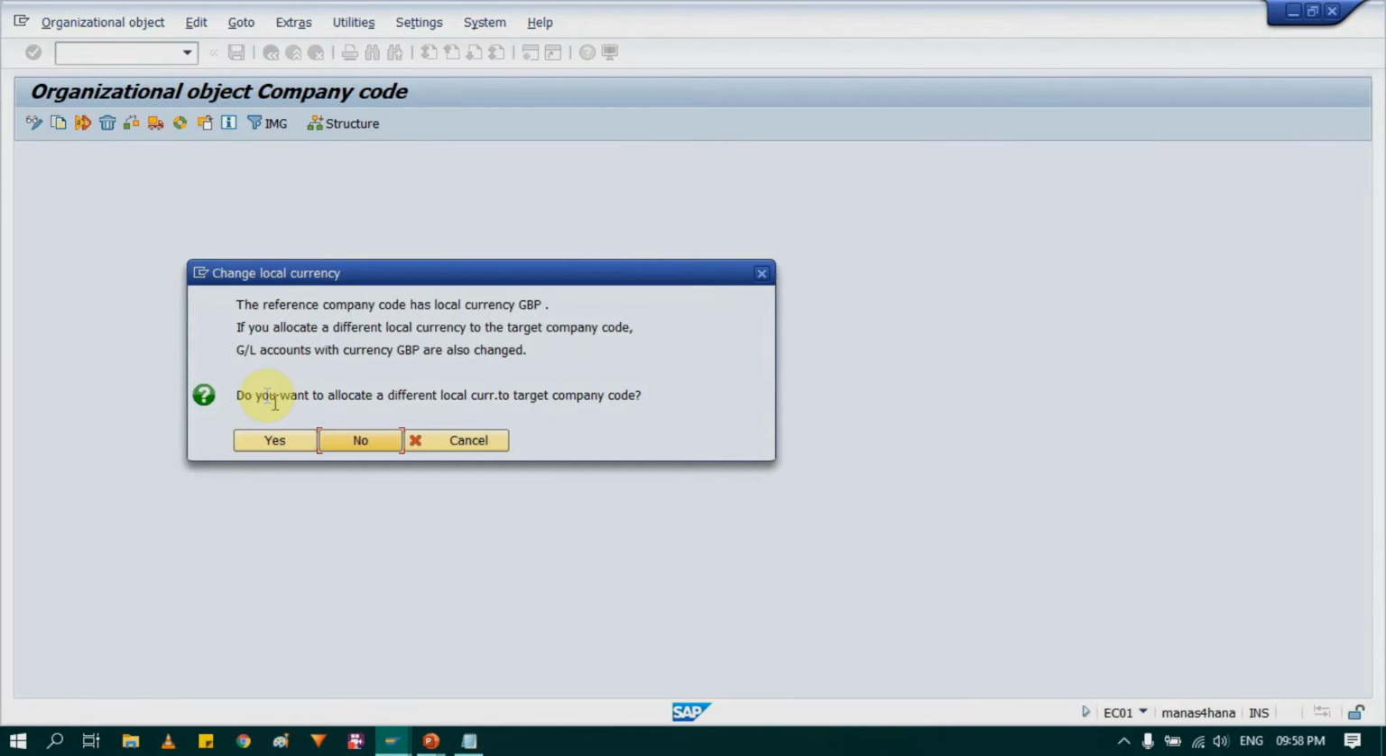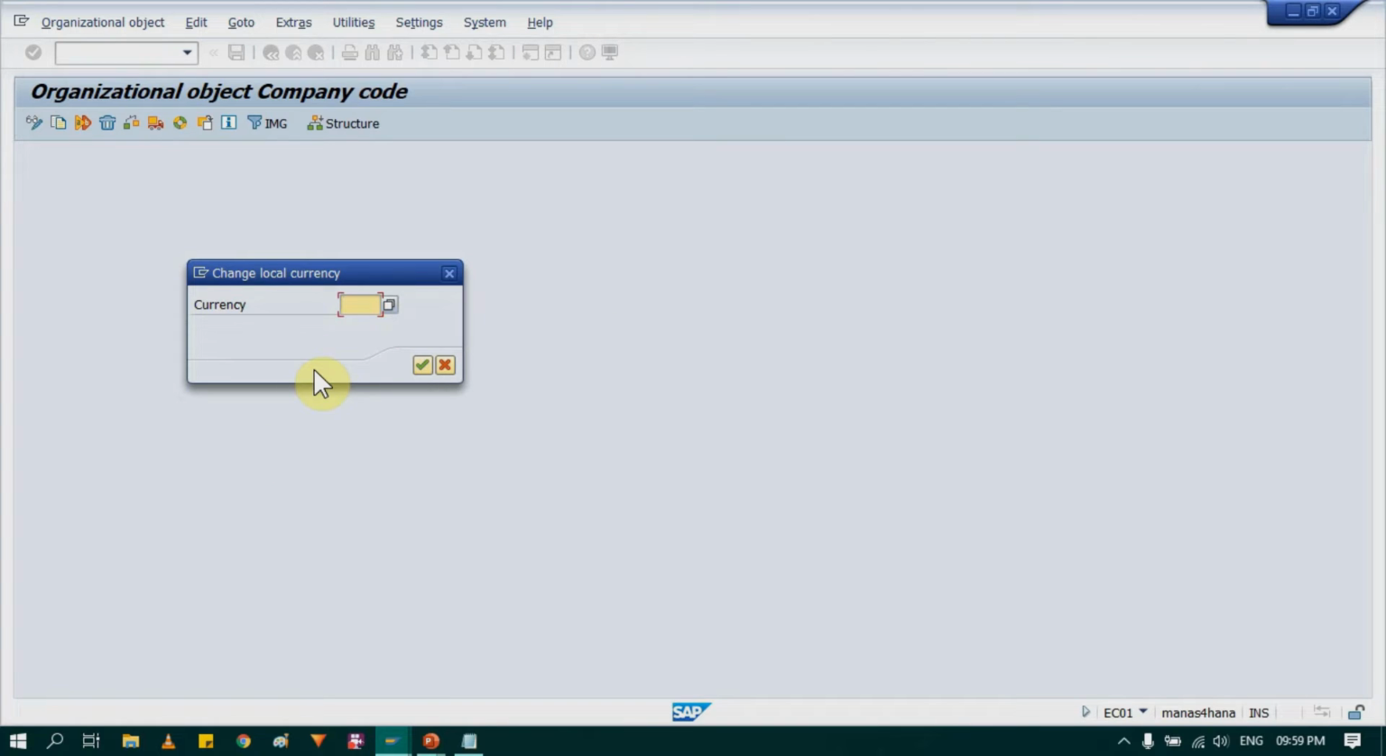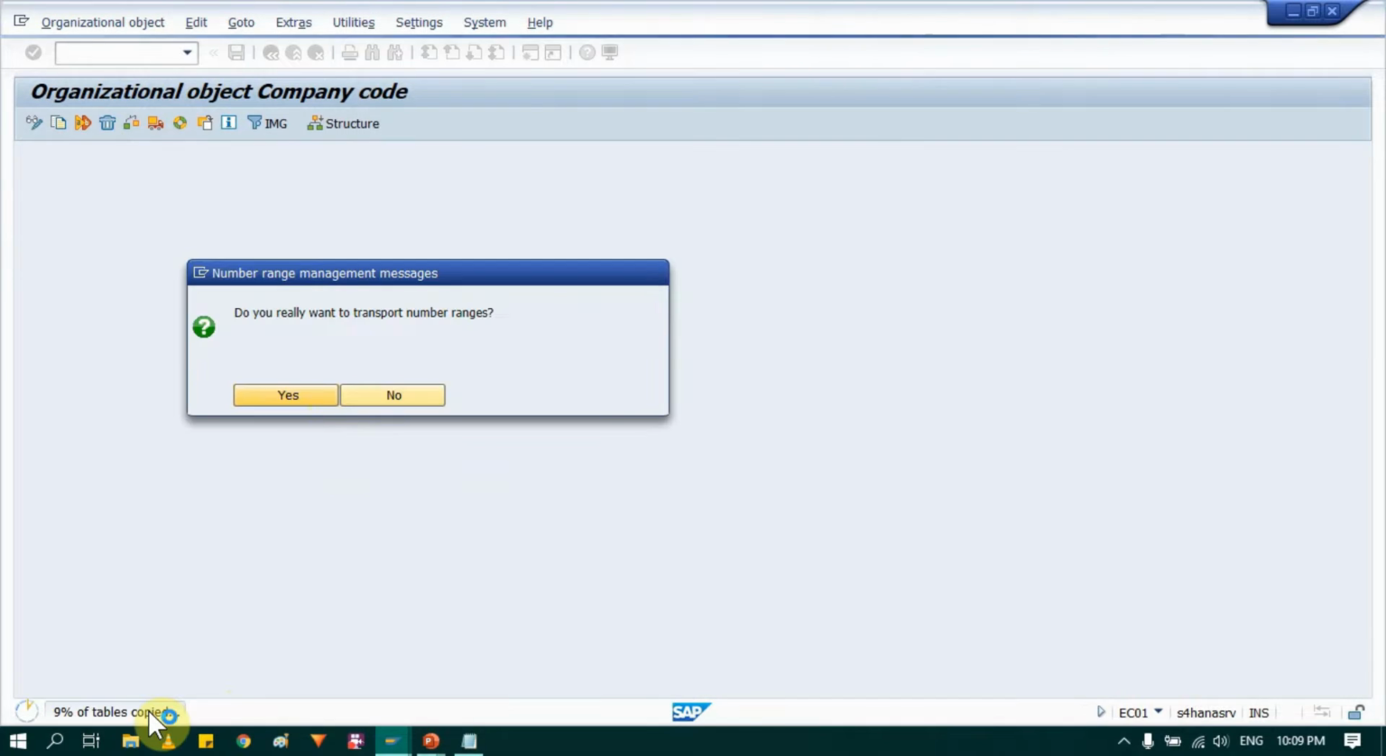Again, the system is asking that the currency of the company and the target are different, so just say yes. Then provide the currency in which you want to create the new company code. I want to create it in EUR, so I have provided that currency, and again continue. Now see, the system is copying all tables and data. It always takes time according to the internet speed, your system configuration, and how fast your server is. Accordingly, it will copy all data.